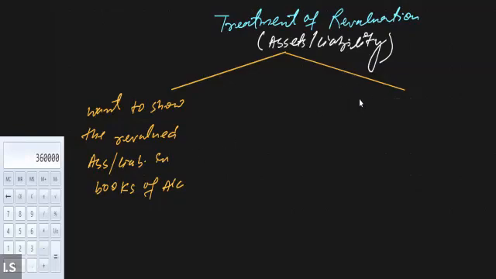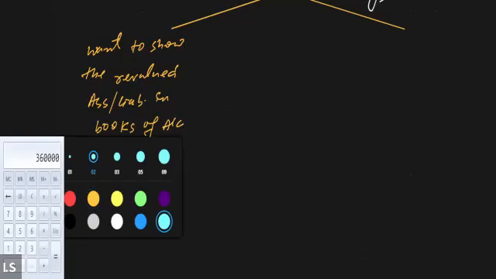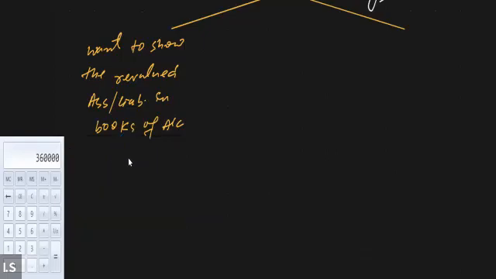And if they want to change the book value of the asset, if they want to revise the value of the asset, in such a case the treatment will be different. If they want to revise the value of the asset in the books of account, then in such a case we have to prepare the revaluation account.